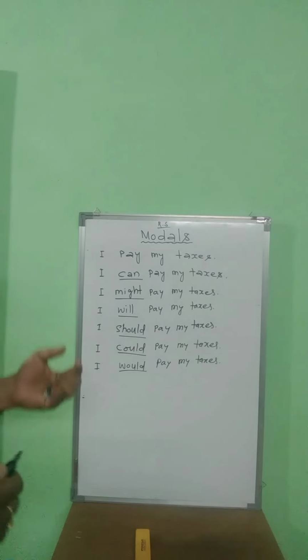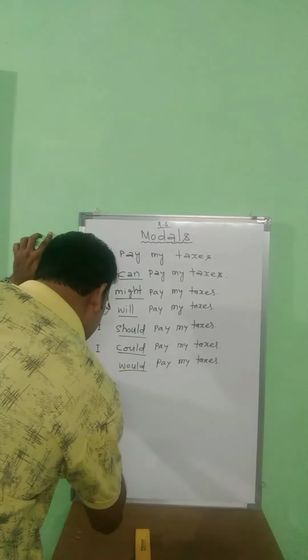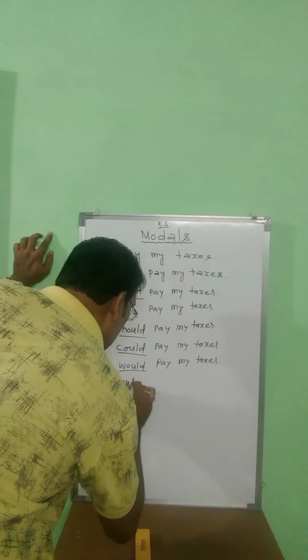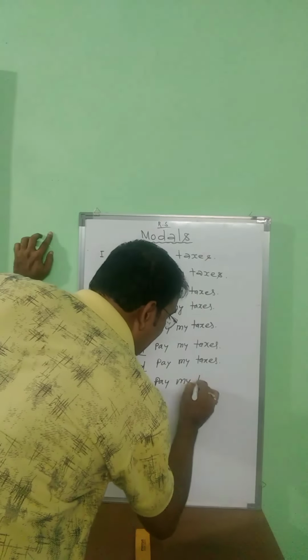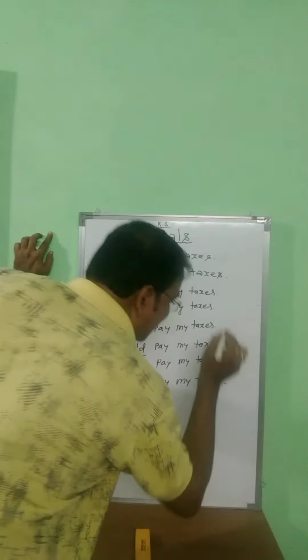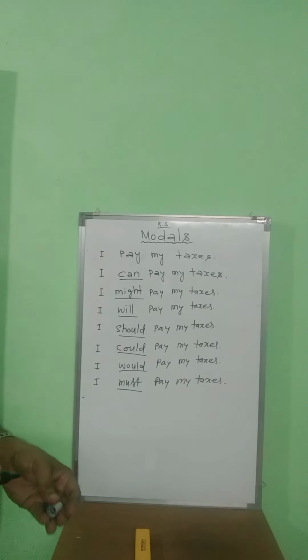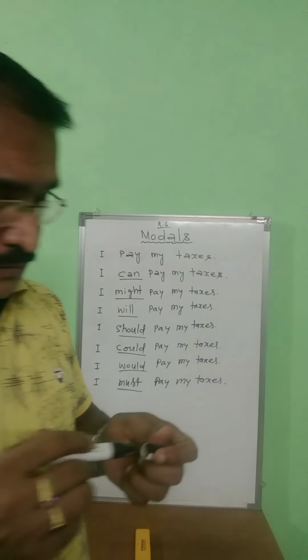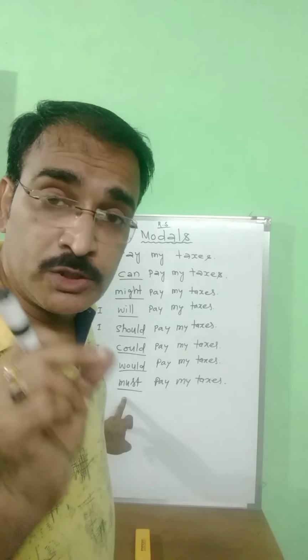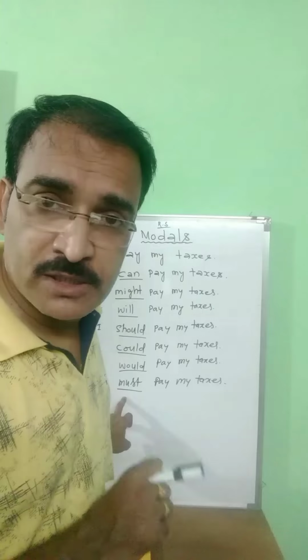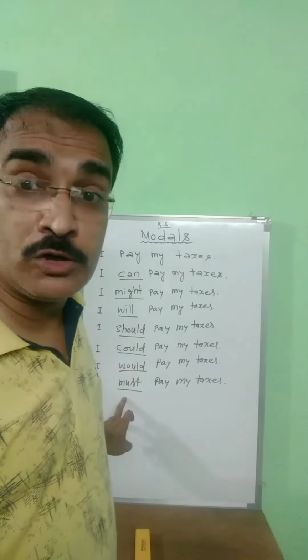And the next one is I must pay my taxes. Must is used to express strong obligation, not mild.